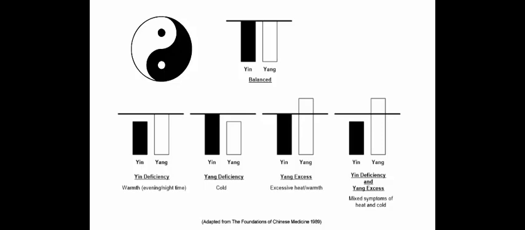In the third situation, we can see that the Yang has become excessive and has resulted in an absolute Yang excess. And in this case, we would look to reduce Yang to try and rebalance the Yin and Yang. In the fourth situation, we can see that Yin has become deficient and Yang has become excessive. In this case, we would be looking to tonify Yin and also reduce Yang in order to try and rebalance the Yin and Yang. The root cause and development of disease, no matter how complex,